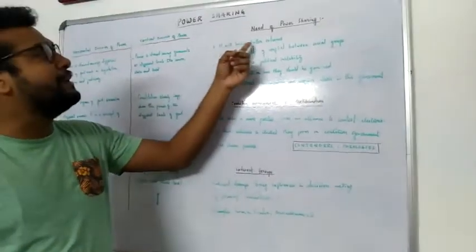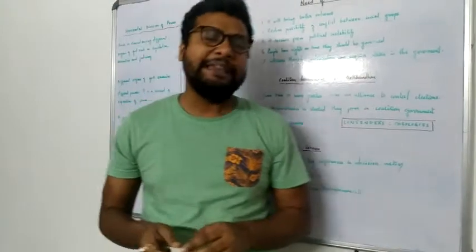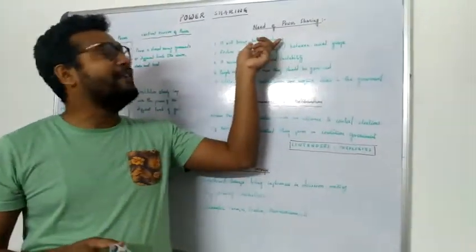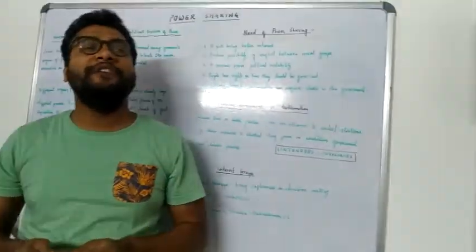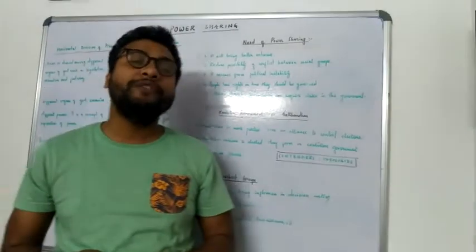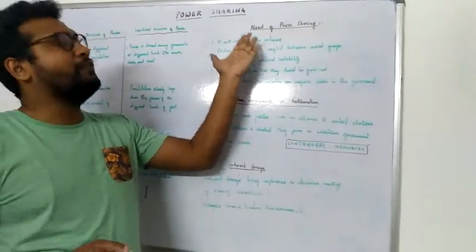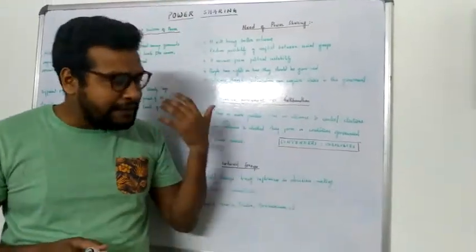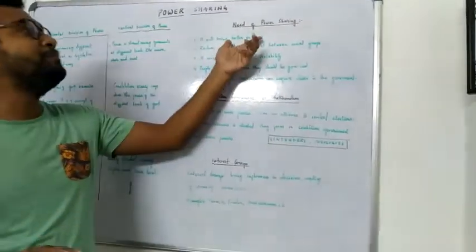Number one, it will bring better outcomes. What do you think? If each and every community and linguistic group in the country has equal power, it will definitely be helpful for the democracy, or for the government for swiftly running the constitution, right? So when the power is divided equally among the governments or among the organs of government, it always brings better outcomes.